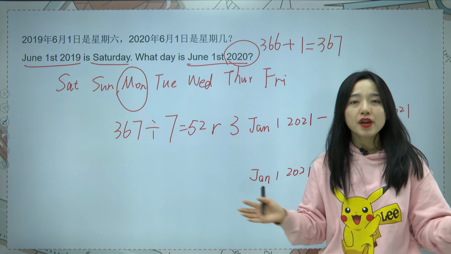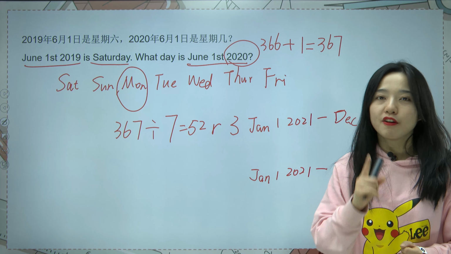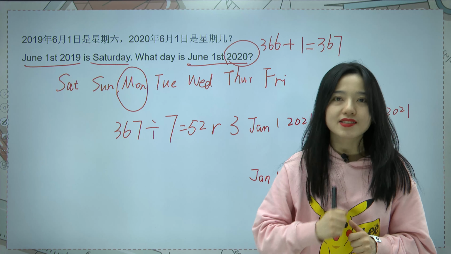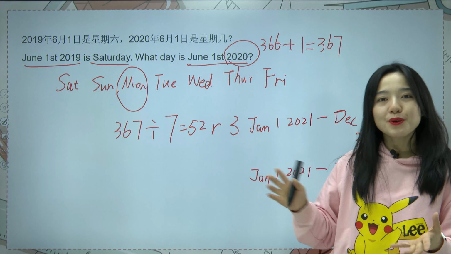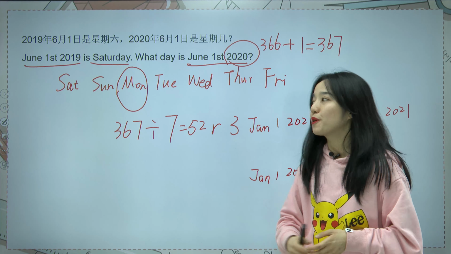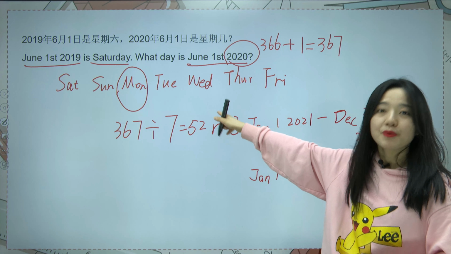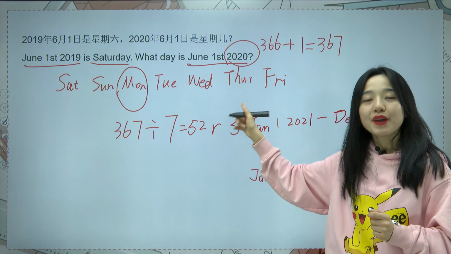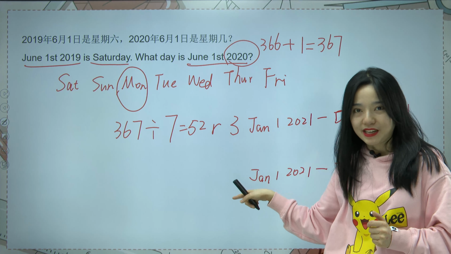You see, when we are solving a cycle problem, the first step is to find the cycle. Second, when you are going to find how many cycles are contained, remember, if you have a remainder, we can find the target in the next cycle.